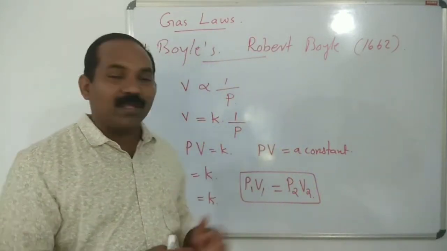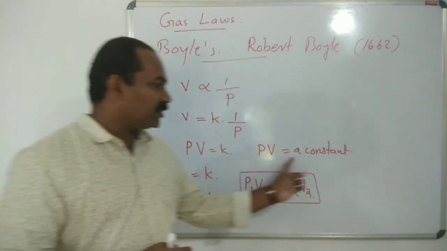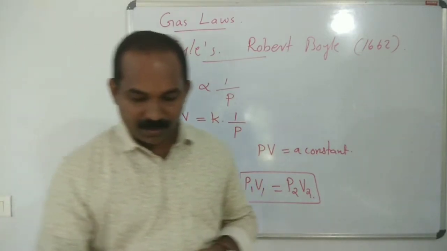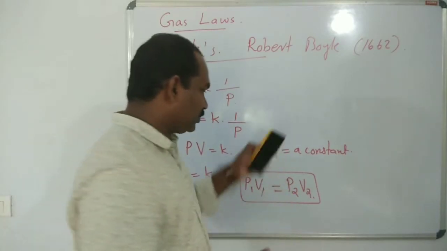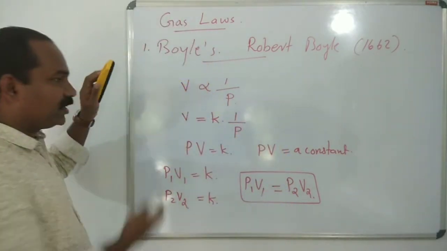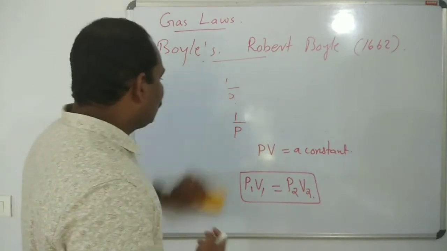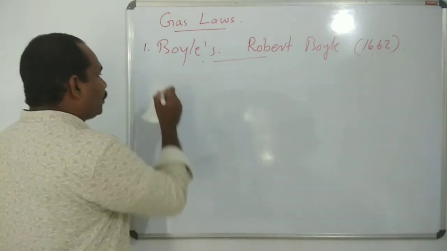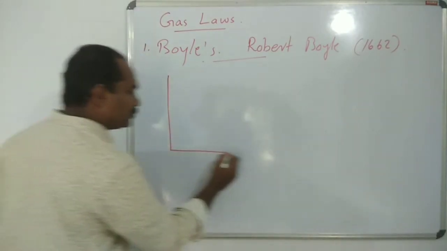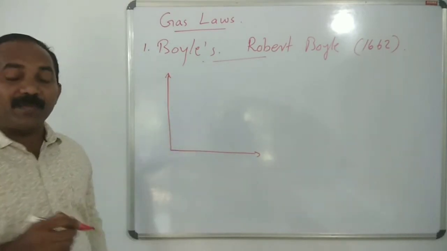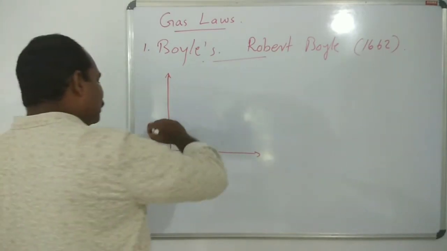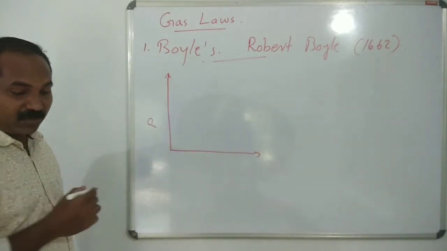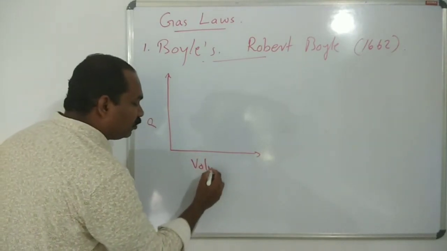Then let's discuss the mathematical representation and the graphical representation. Already we discussed the mathematical representation: PV is a constant, or P1 V1 is equal to P2 V2. Let's move to the graphical representation, by plotting pressure and volume. On the y axis we take pressure and on the x axis we take volume.